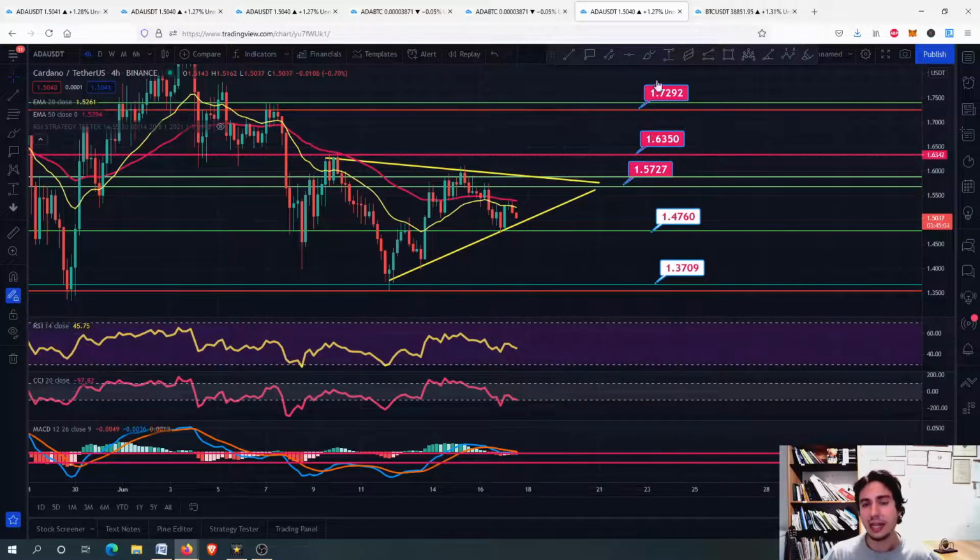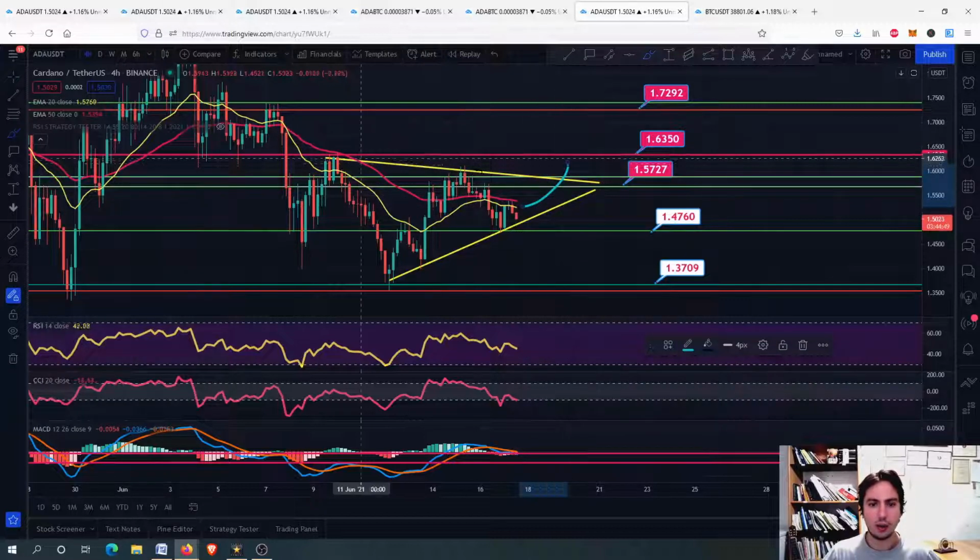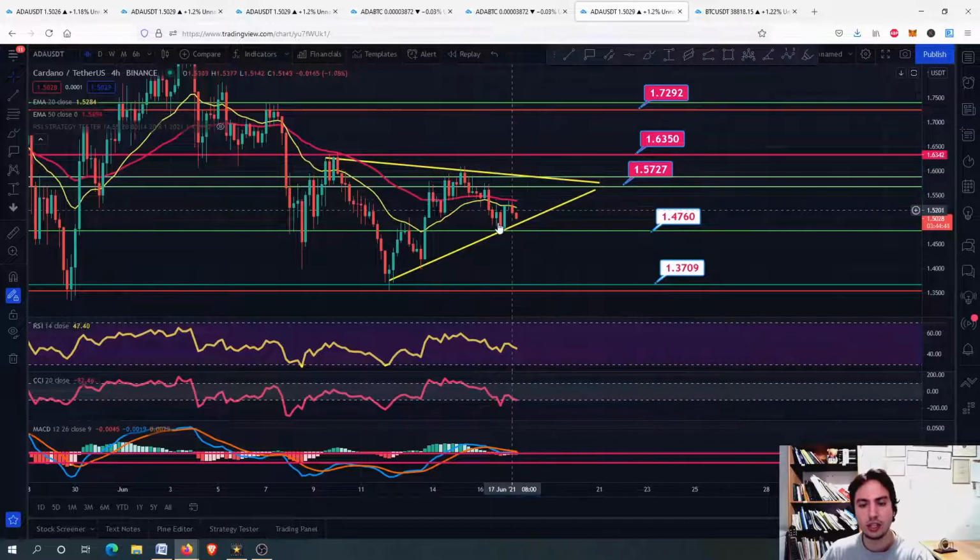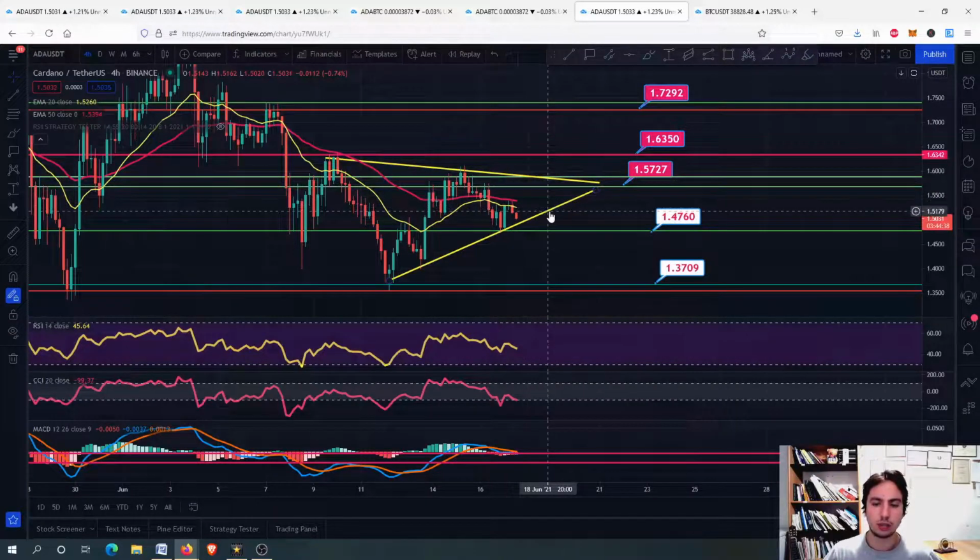But now we depend a lot on Bitcoin, and therefore, guys, if ADA doesn't start to outperform Bitcoin, we can't assume that ADA is going upwards. We need to start outperforming Bitcoin and eventually break from this lower high pattern we are forming right now with higher lows for the short term, for the next few hours, for the next few days, 1 to 2 days. You will see we might bounce between those lines.